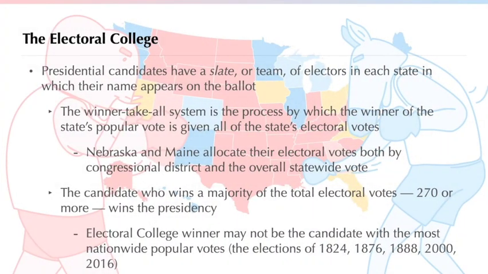Before the presidential election, each political party in every state draws up a list of electors who promise to vote for the party's presidential candidate. In other words, each candidate has a slate or team of electors in every state. On election day, when you vote for a certain candidate, you are really voting for that candidate's slate of electors.